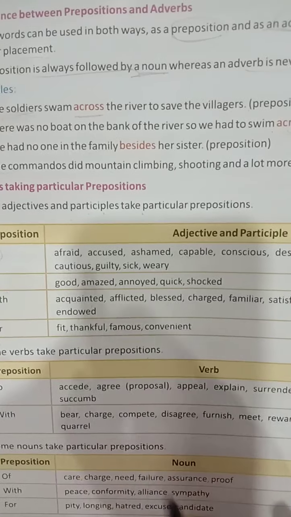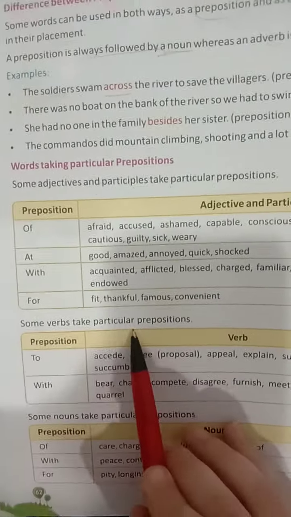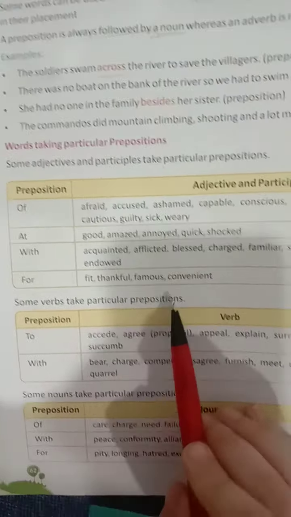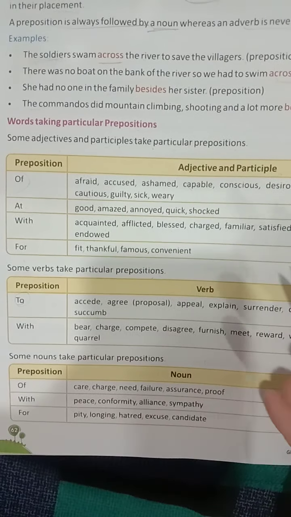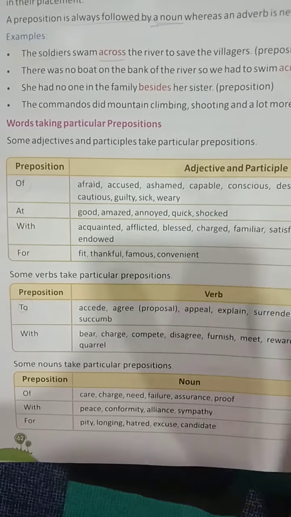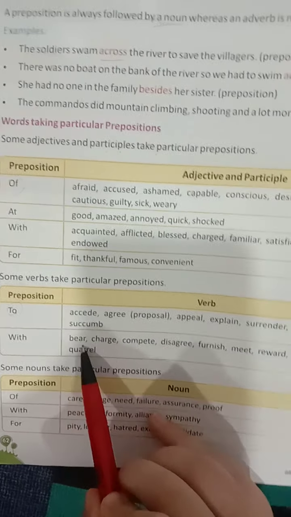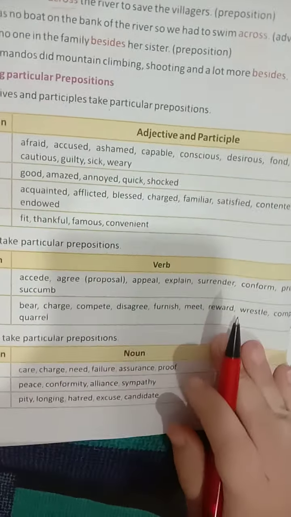Some verbs take particular prepositions. If there is the preposition to, then you will say agreed to, explain to, confirm to. Okay, with, so you can say bear with, charge with, compete with, quarrel with, like that.